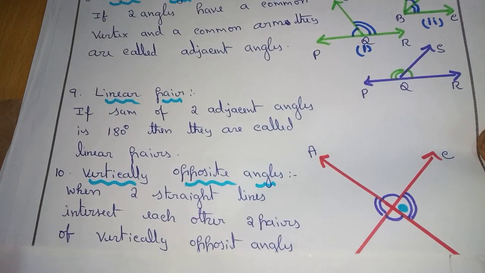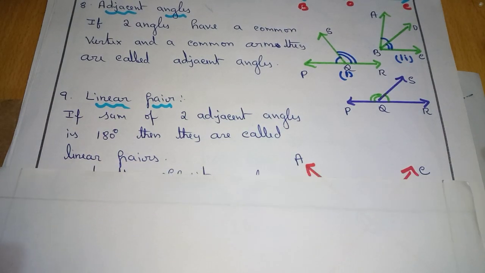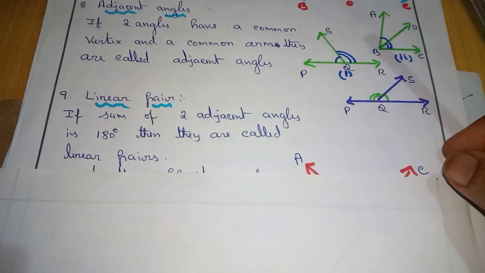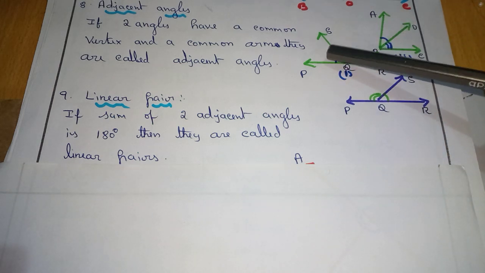Next, linear pair. Now look at this diagram.